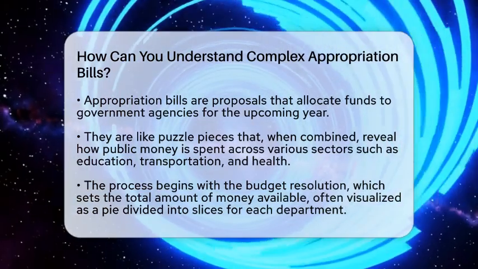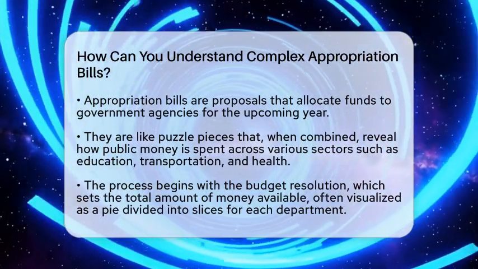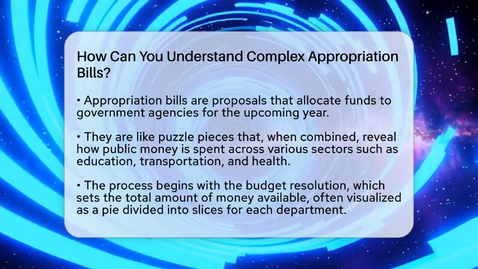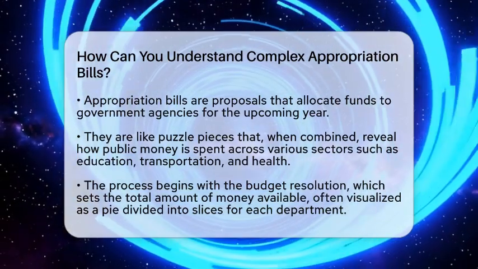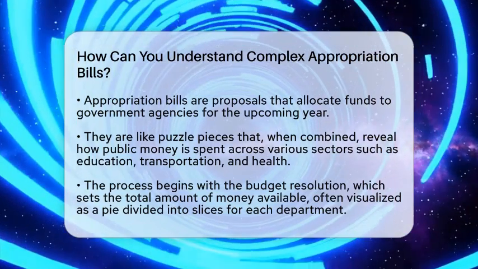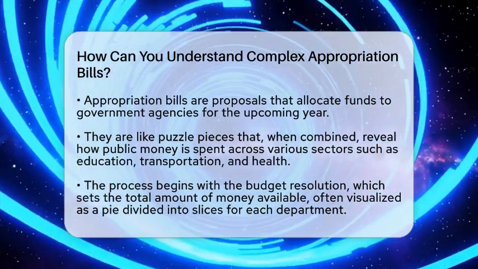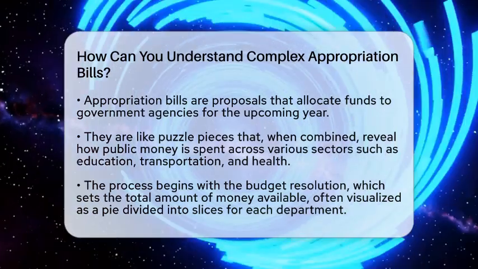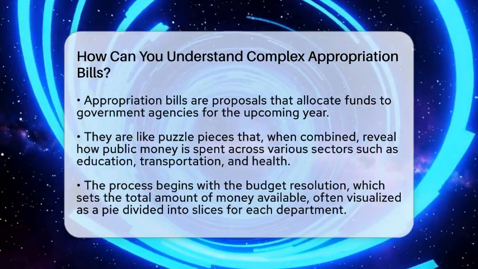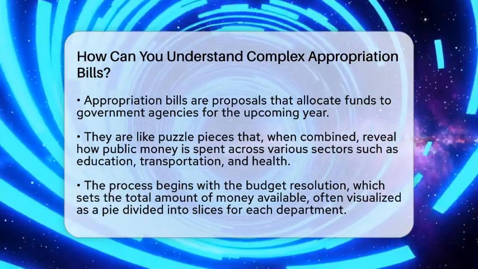To understand these bills, start with the big picture, the budget resolution. This sets the total amount of money available for the state to spend. Think of it as a pie, where each slice is a different department or program. The size of each slice is determined by allocations, which are divided into smaller parts for specific agencies or projects.